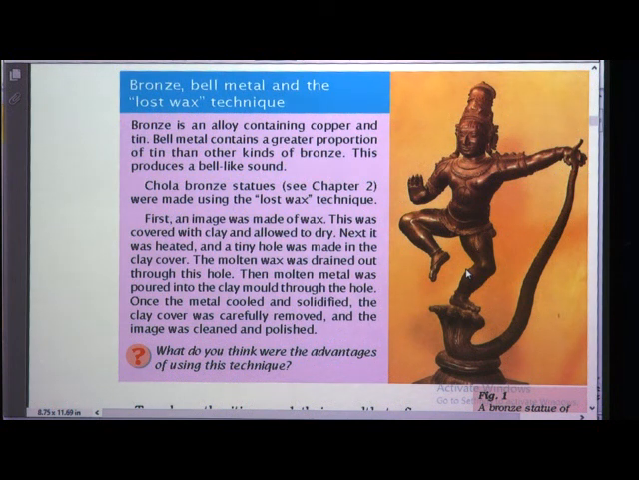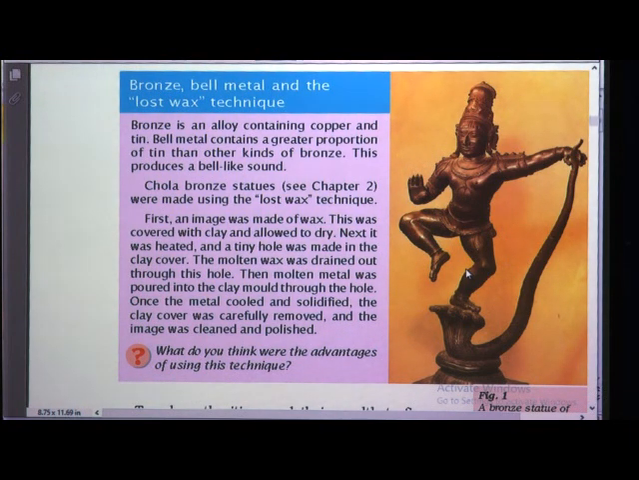Already in science you have learned what an alloy is. A mixture of two metals is called an alloy. So, bronze is a mixture of two metals. When it is combined, an alloy is formed. Bronze is an alloy which contains copper as well as tin. Bell metal contains a greater proportion of tin than other kinds of bronze. Here copper and tin are mixed, then bronze is produced.